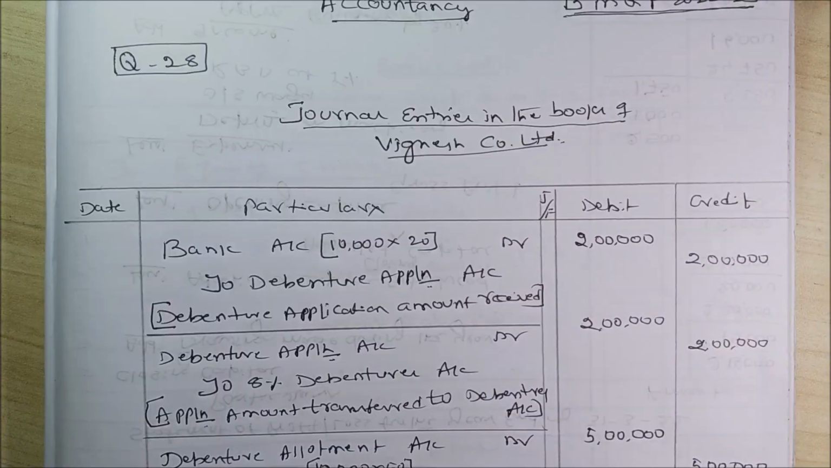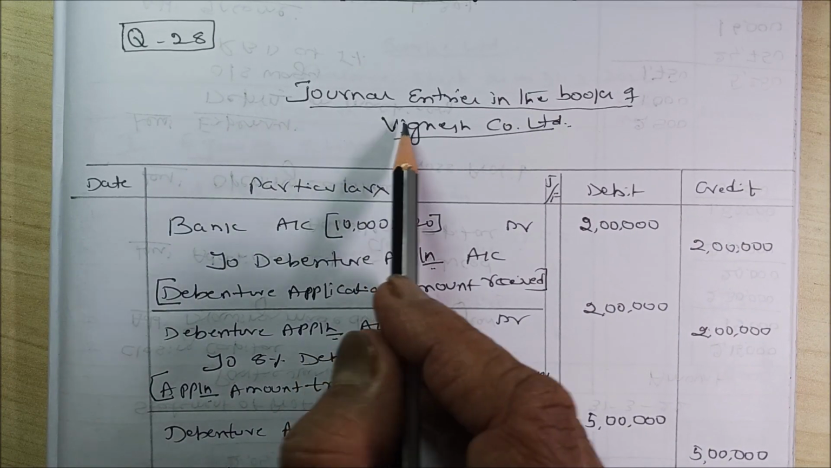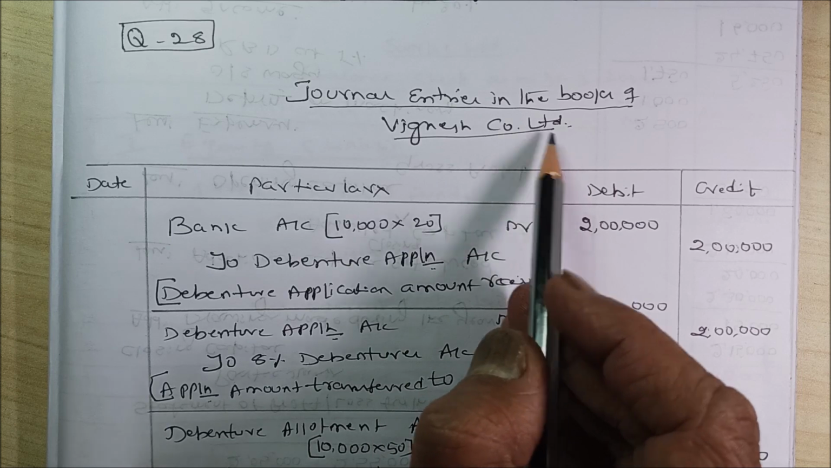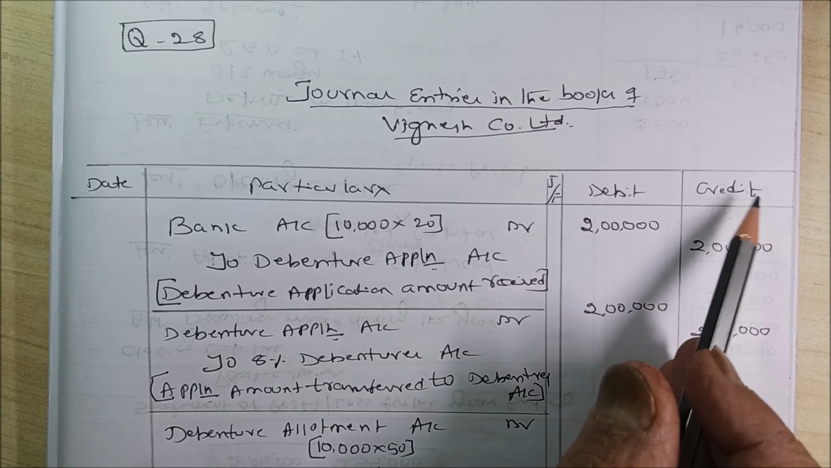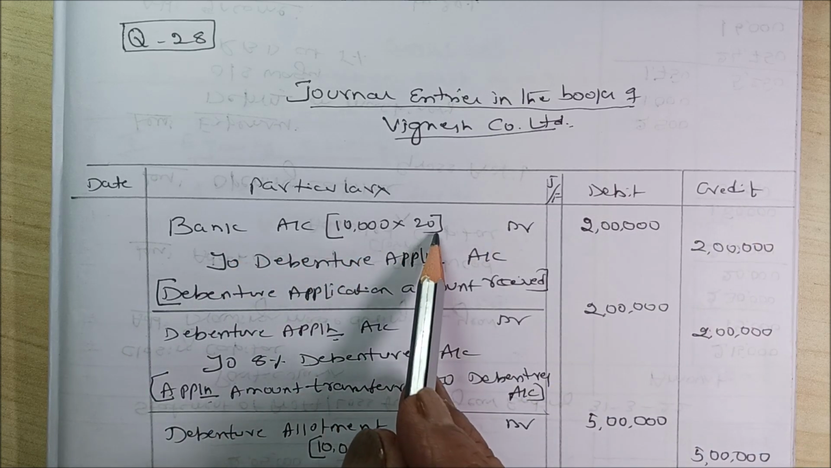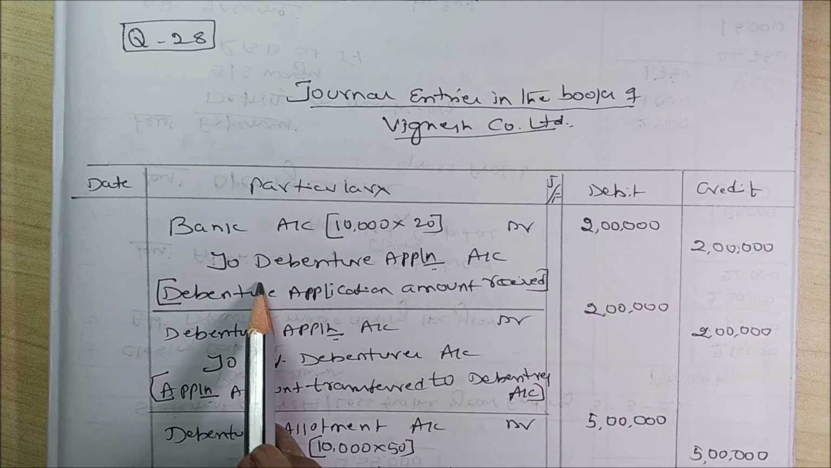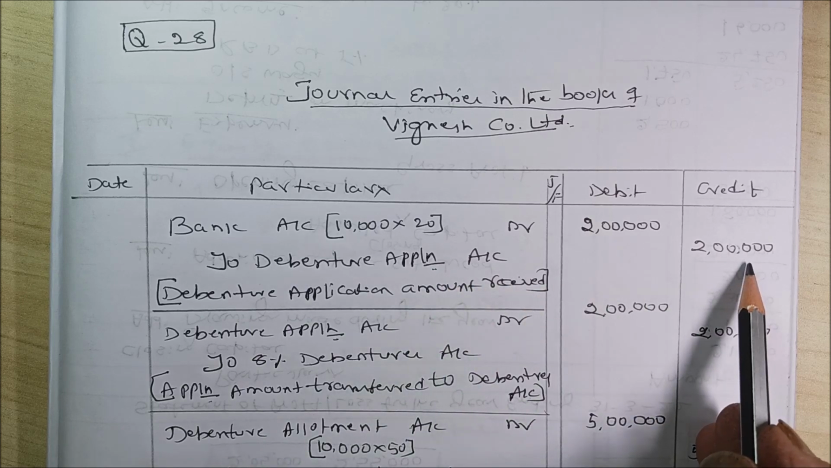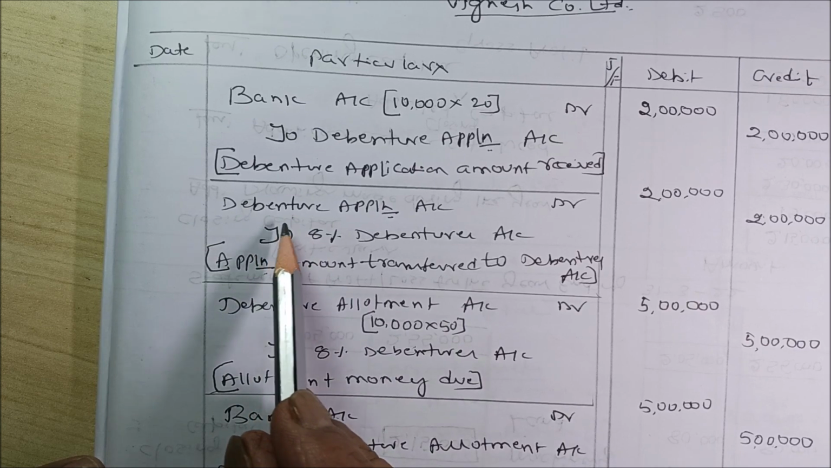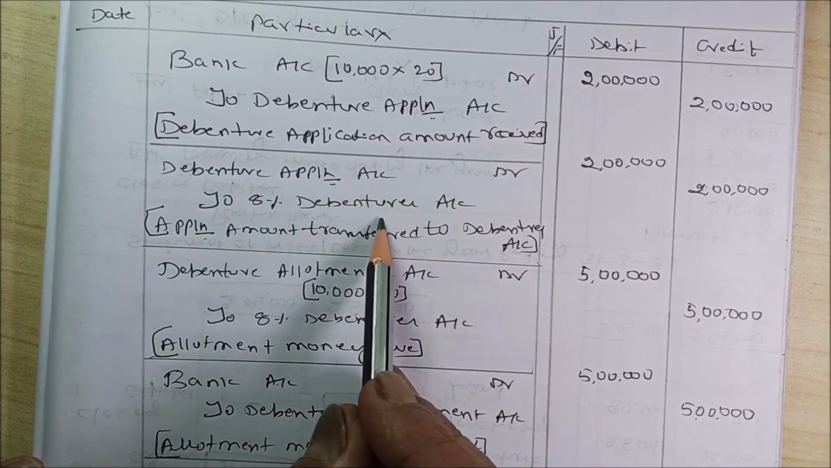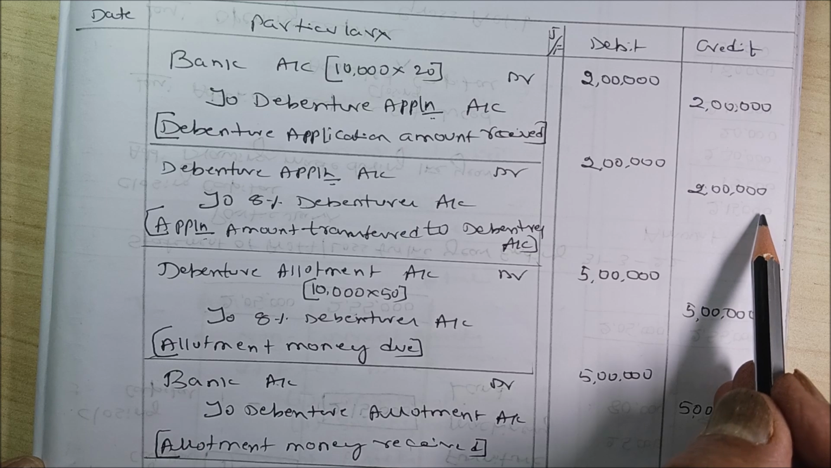So, it is very simple. You know how to pass journal entries. Journal entries in the books of Vignesh Company, date, particulars, journal folio, debit, credit. Bank account debit 10,000 into 20, it is 2 lakh, to debenture application account 2 lakh. Then it should be transferred to debentures account: debenture application account debit to 8% debentures account 2 lakh.